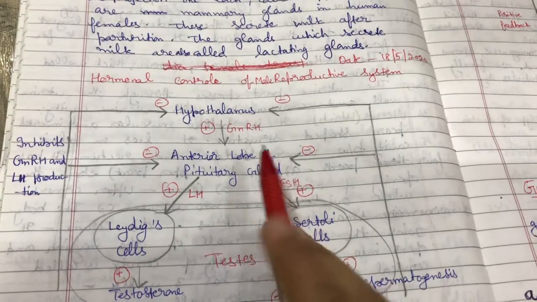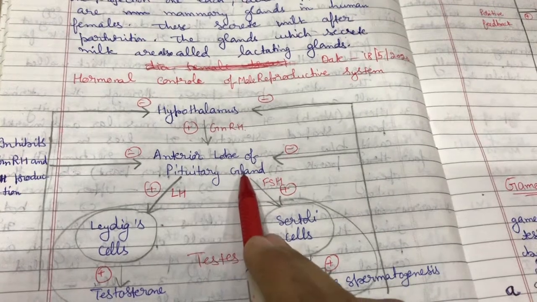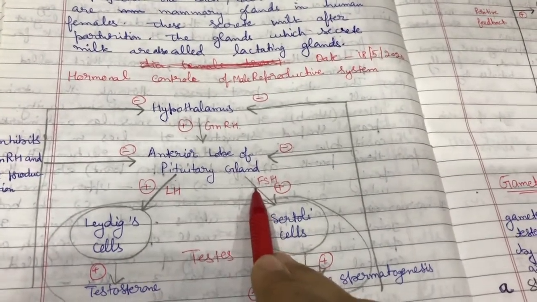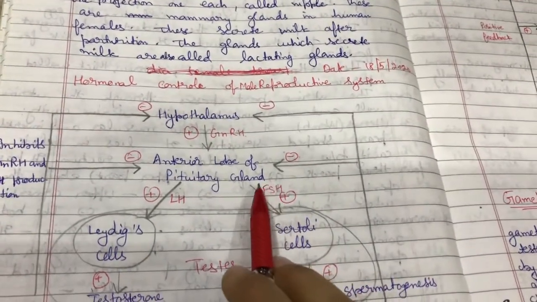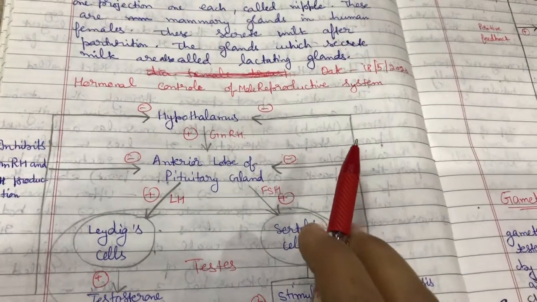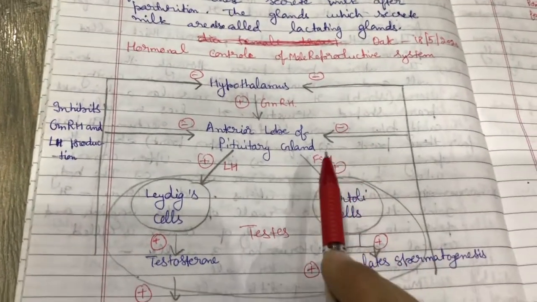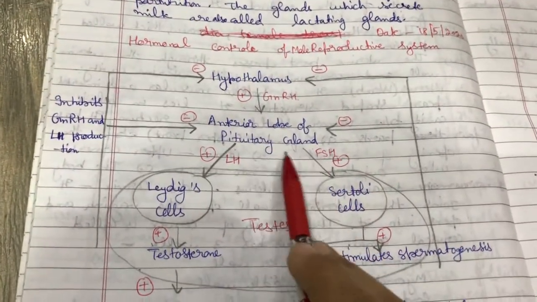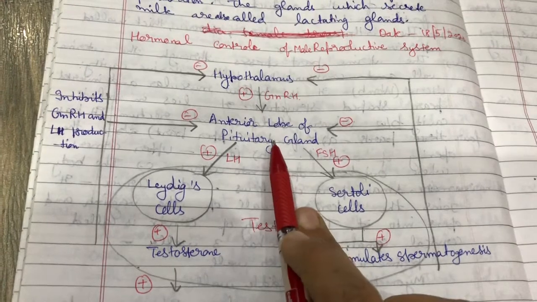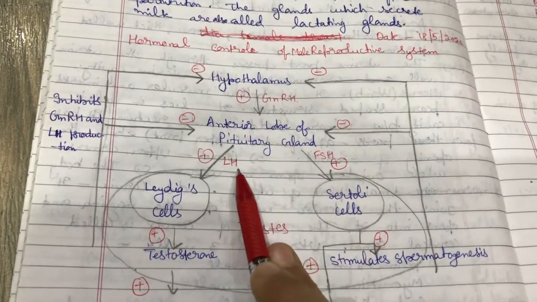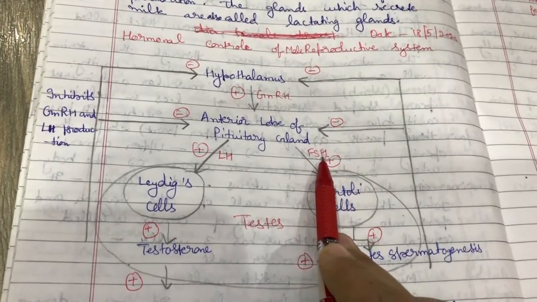In plus 1 class we have discussed pituitary gland has two lobes, anterior and posterior. Anterior lobe of pituitary gland secretes sex hormones, and posterior lobe controls the other hormonal secretions, simple hormones which are released in our body. Anterior lobe is related to sex hormones, related to sexual reproduction. Pituitary gland secretes two hormones, LH luteinizing hormone and FSH follicle stimulating hormone.